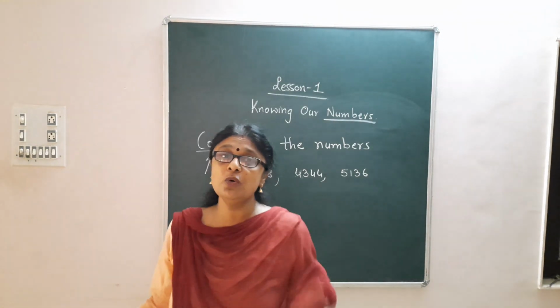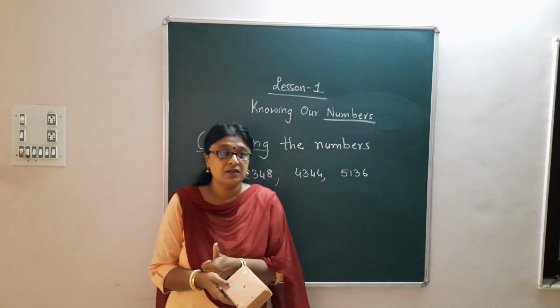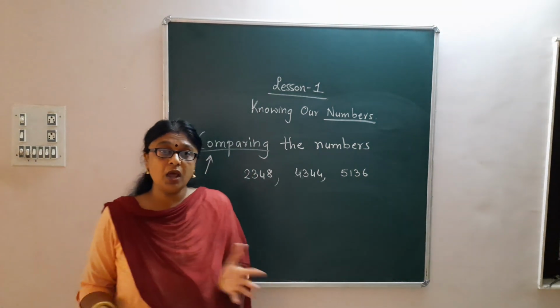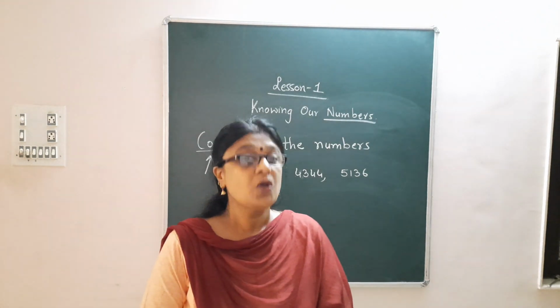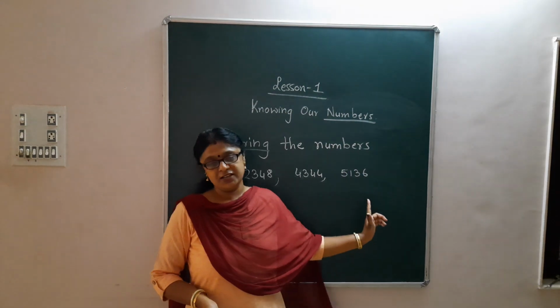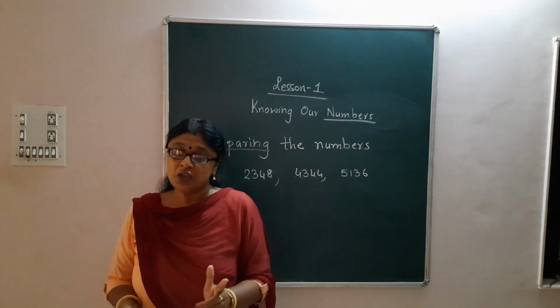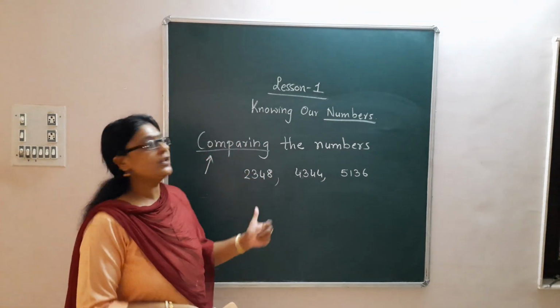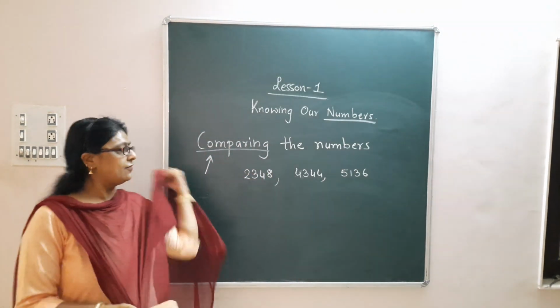Now we are in a soup. Now how will we decide which number is the smallest and which is the greatest? All are 4-digit numbers. So the next step is, when the number of digits in each number is the same, you have to take another step. Let me tell you what step you have to take.